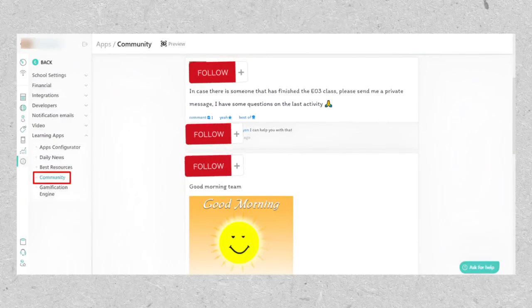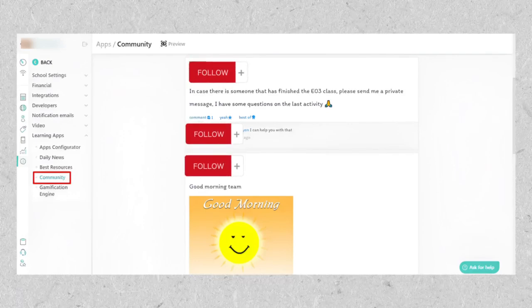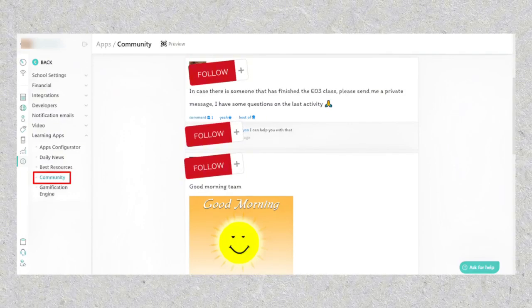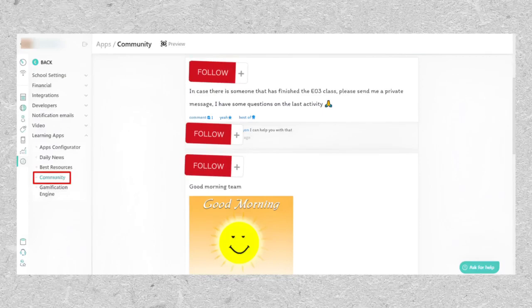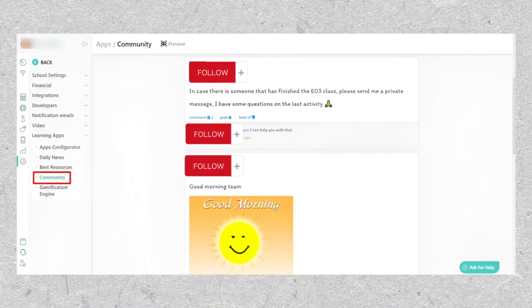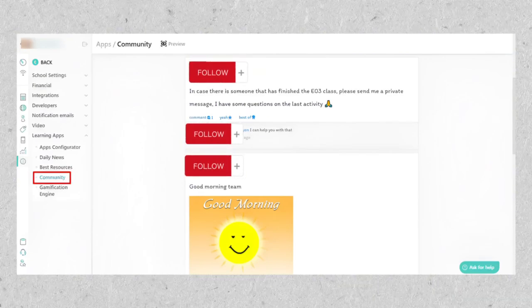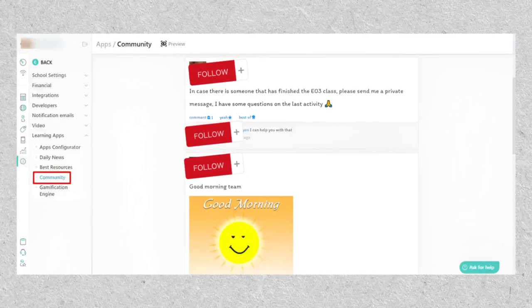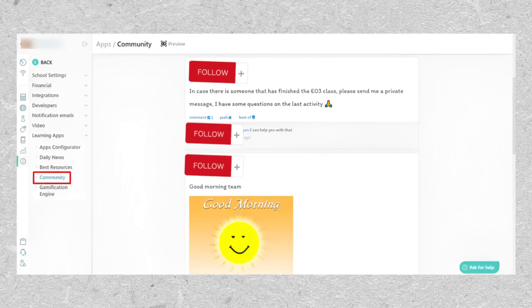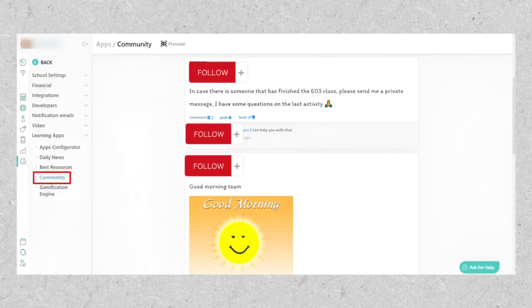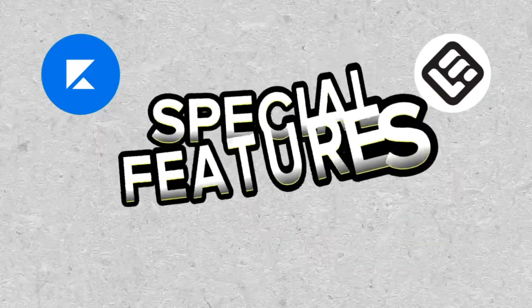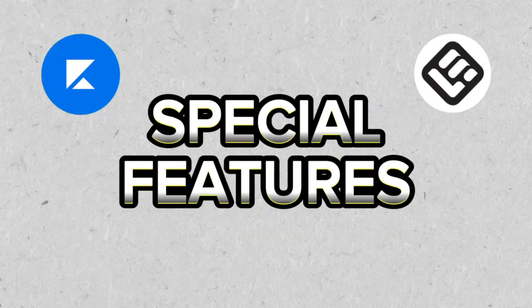Additionally, LearnWorlds allows further organization of the community into distinct groups. Unlike Kajabi, LearnWorlds supports a more diverse range of post content, including photos, URLs, and polls, enhancing the interactive and engaging nature of community interactions.